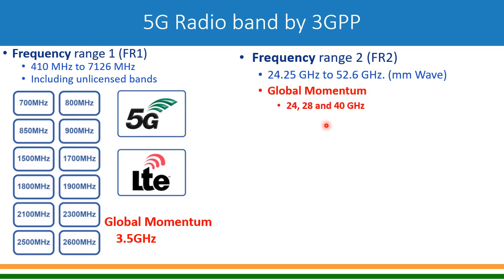So if you look at the three bands, three frequencies, which is 24 gigahertz, 28 gigahertz and 40 gigahertz, it is gaining global momentum, and a lot of operators in different parts of the world have started using it. Of course, over time the ecosystem will develop and a lot more frequency bands will be utilized. So today the momentum is around 3.5 gigahertz in FR1 and 24, 28 and 40 gigahertz in FR2, but it will continue to grow as the system gets developed.